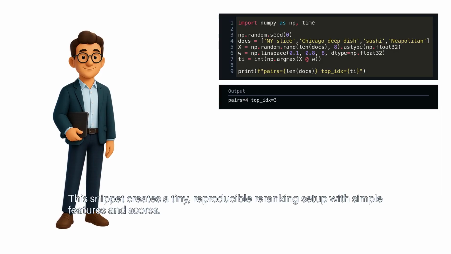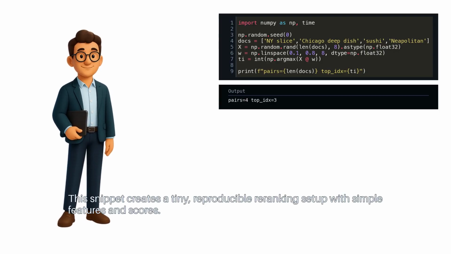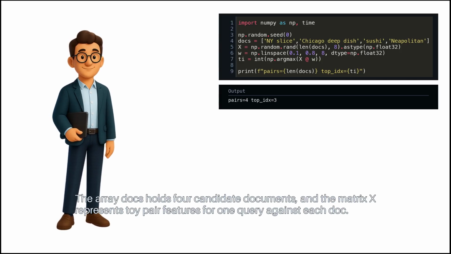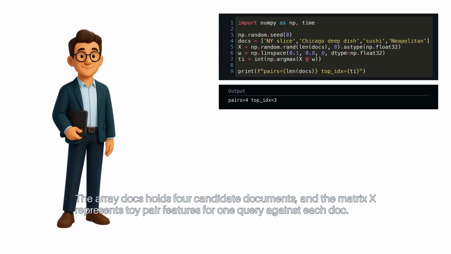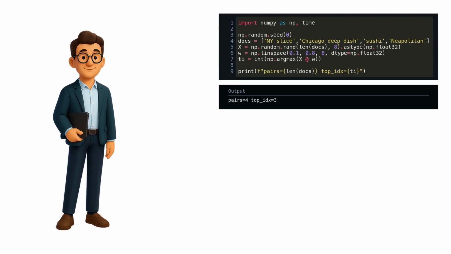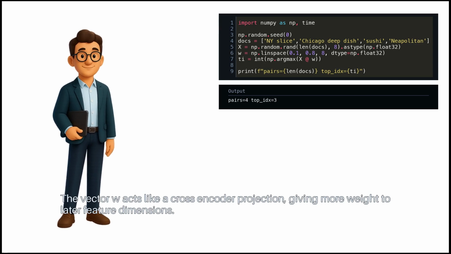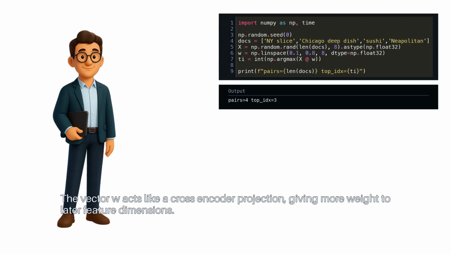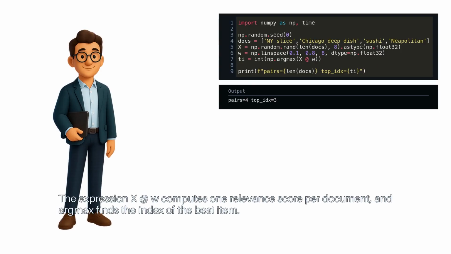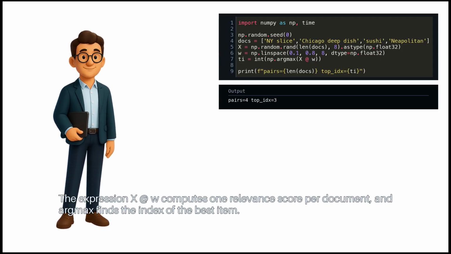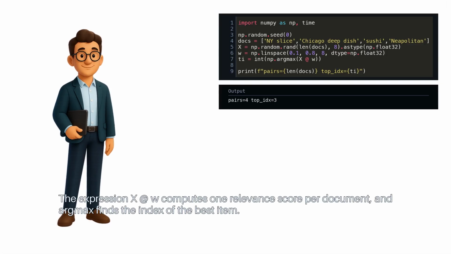This snippet creates a tiny, reproducible re-ranking setup with simple features and scores. The array docs holds 4 candidate documents, and the matrix X represents toy pair features for 1 query against each doc. The vector W acts like a cross-encoder projection, giving more weight to later feature dimensions. The expression X @ W computes 1 relevance score per document, and argmax finds the index of the best item.